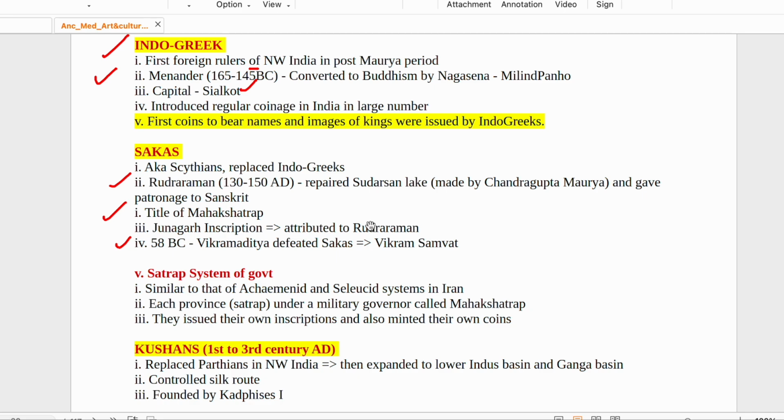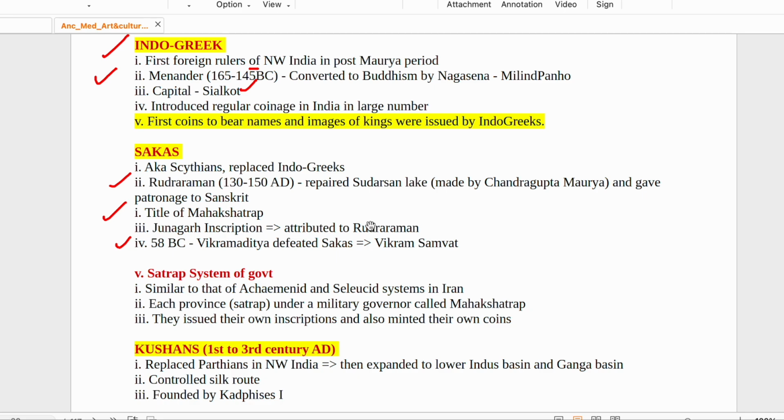तो Sakas ने replace किया Indo-Greeks को, और इनका चला है मतलब ये AD अपना जो कॉमन एरा आ गया उसमें जाके है. And in that, one of the mightiest kings was रुद्रदमन. ठीक है. He repaired the Sudarshan Lake constructed by Chandragupta Maurya and gave patronage to Sanskrit. रुद्रदमन, Sakas, one of the mightiest kings.